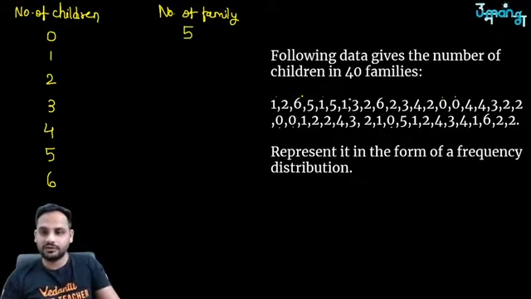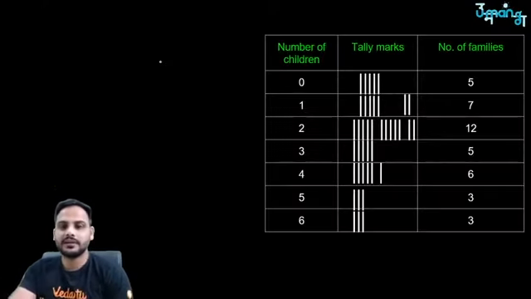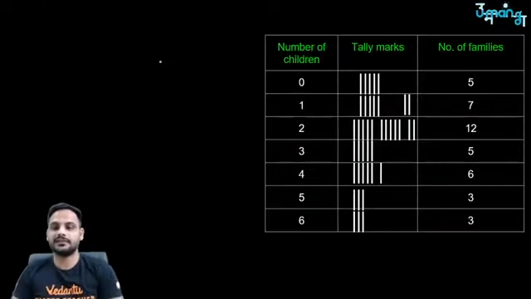So 1, 2, 3, 4, 5, 6, 7. 7 families and 1 children. And if you want the tally marks, 1, 2, 3, 4, 5, 1, 2, 3, 4, 5, 6, 7, like that. So this is how I can represent this data.